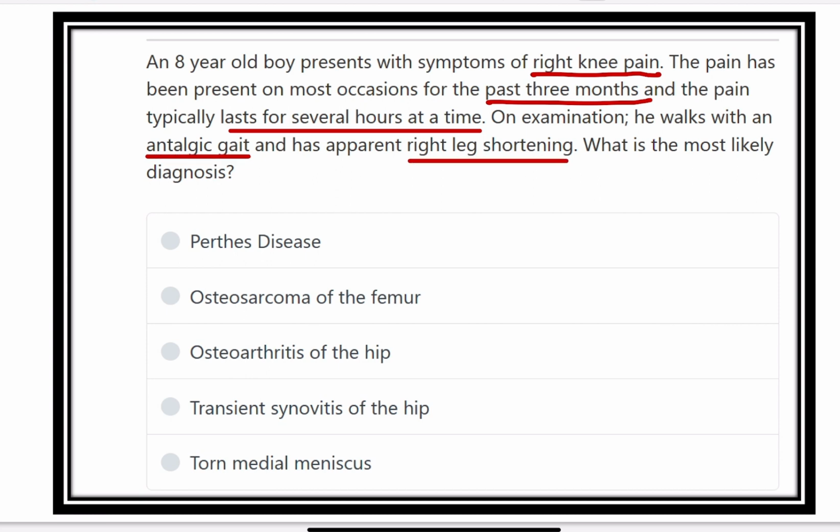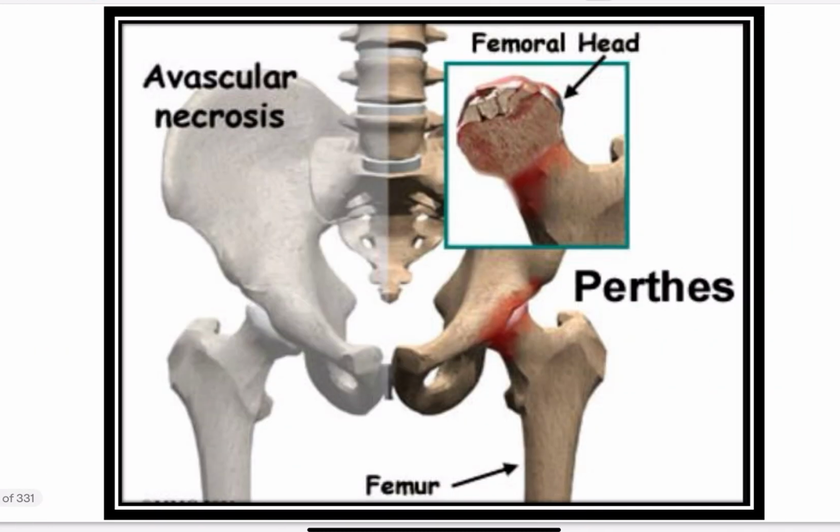Here are the options: Perthes disease, osteosarcoma of the femur, osteoarthritis of the hip, transient synovitis of the hip, torn medial meniscus. So what may be the option? An 8 year old boy presents with symptoms of the right knee. So first of all, let's see, this is avascular necrosis. Avascular necrosis of the bone in children is known as Perthes disease. What occurs here? The femoral head gets avascular necrosis and cell death, and finally there is